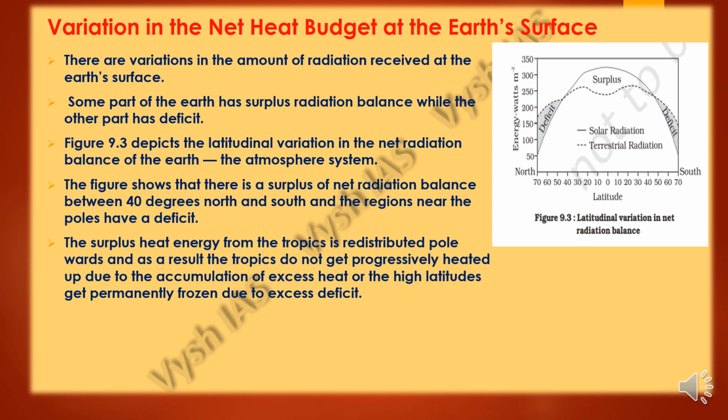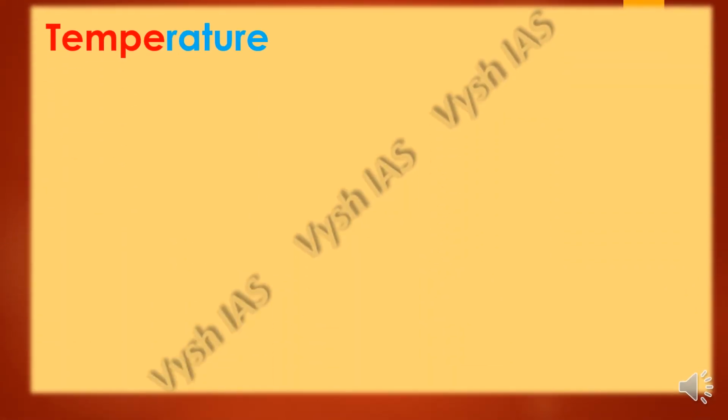So the surplus heat energy from the tropics gets redistributed poleward towards the poles. As a result, the tropics don't get very much heated due to the accumulation of excess heat, and the high latitudes don't get permanently frozen due to excess deficit. So this will not happen.